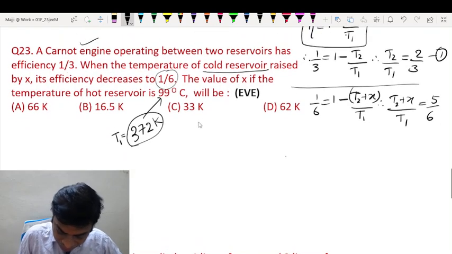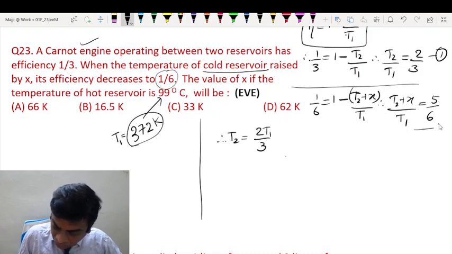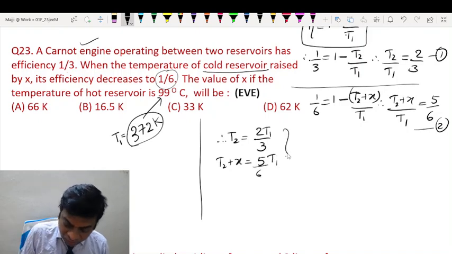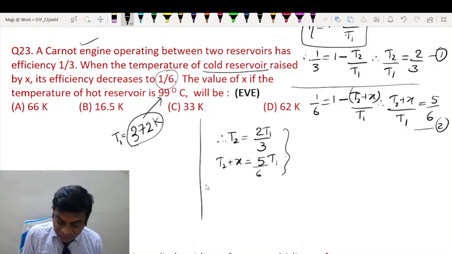So therefore from equation 1 I can write T2 as 2T1 by 3, and from equation 2 I can write T2 plus X as 5T1 by 6. Okay. So if we take the difference, we get X. So X is basically T1 into (5/6 minus 2/3).